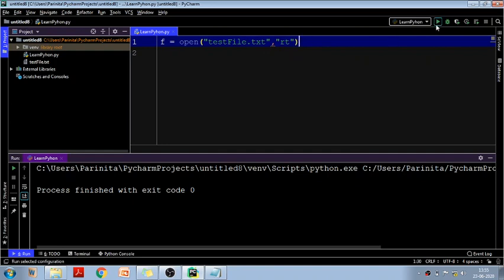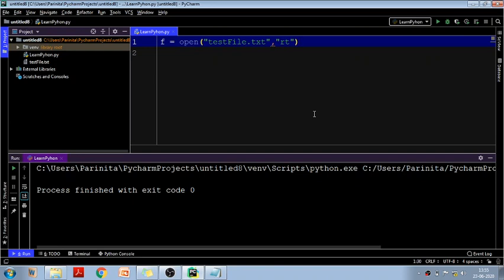Got it? So let's execute it. Process finished with exit code 0. That means no error is there. What I have done, I have simply opened the file test file.txt in read mode, and I have mentioned that it is my text file.